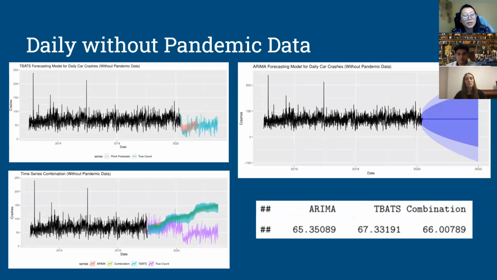After handling the daily pandemic data, we decided to forecast with daily non-pandemic data to visualize the difference that the pandemic makes on forecasts. For the daily non-pandemic data, we use the same models, TBATS, ARIMA, and the combination of the two. And here we can see that the ARIMA model performs slightly better than the other two models.